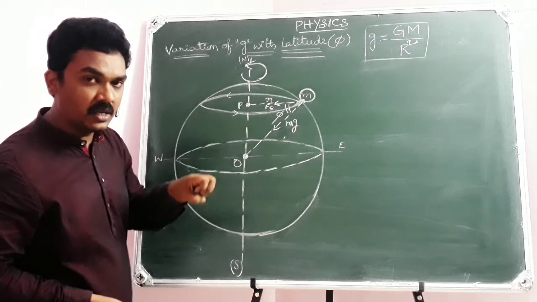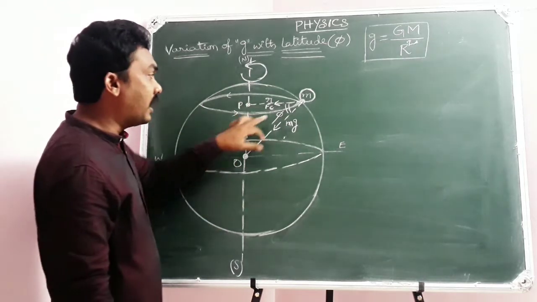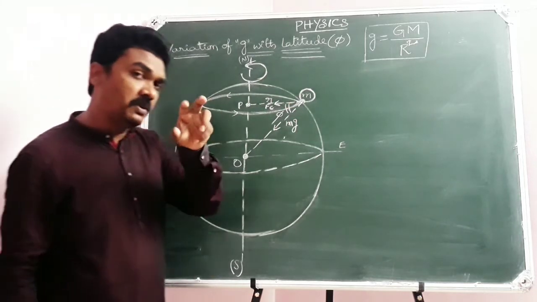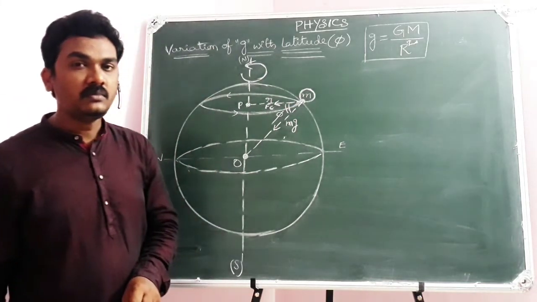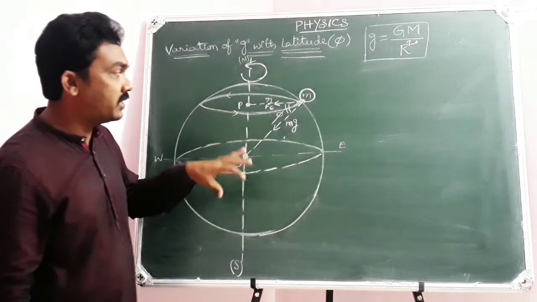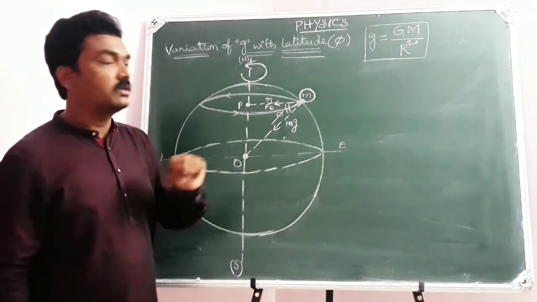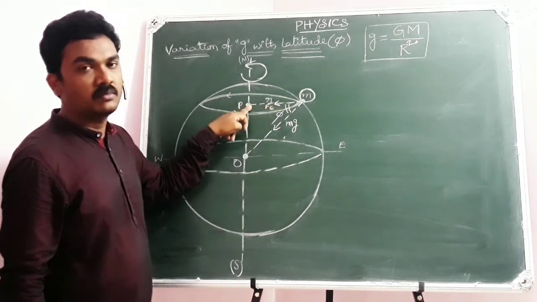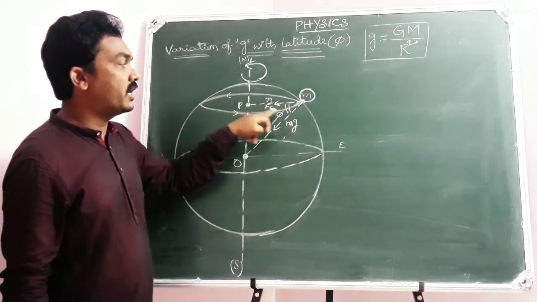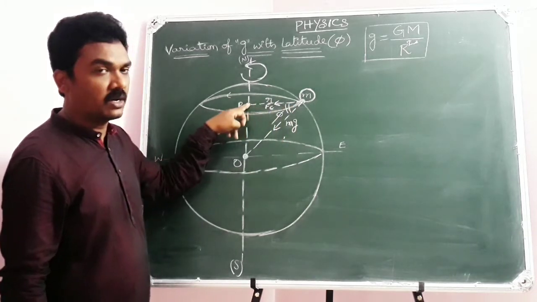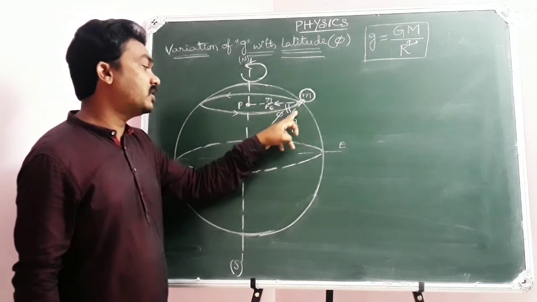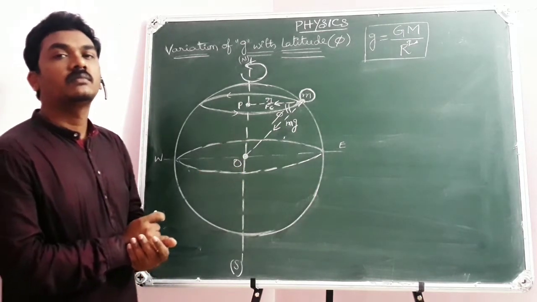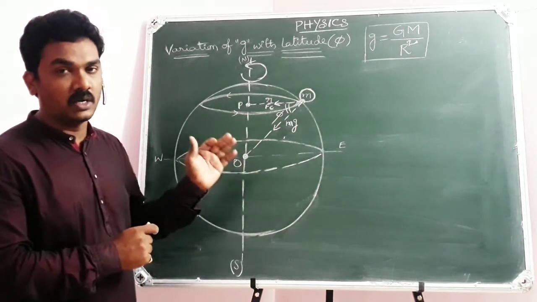So ultimately, my mass that is placed on the surface of Earth is experiencing, are you following? It is experiencing two forces. One is centripetal force towards the center of the circular track, and the other is gravitational force towards the center of the Earth. This is what you need to understand.